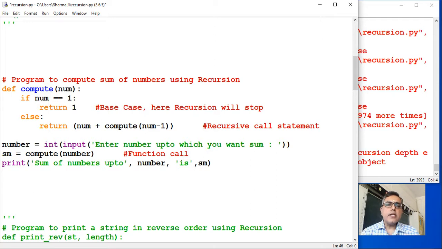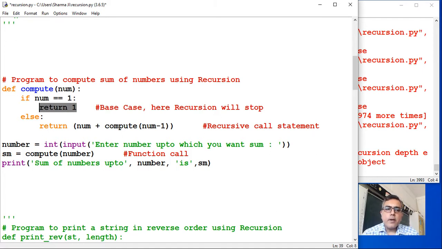I have a function named compute. What is compute taking? It is taking one number. Now if the number which is received as a parameter in this function is 1, it should return 1. This is the condition where the recursion will stop.